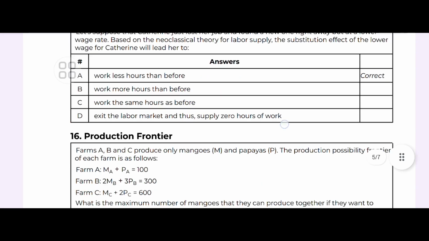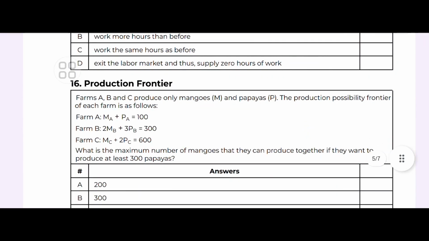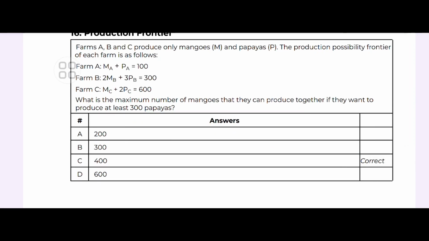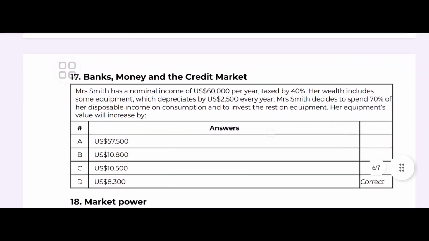Farms A, B, and C only produce mango and papaya, with the production possibility frontier given for Farm A, Farm B, and Farm C. Now what is the maximum number of mangoes that they can produce together if they want to produce at least 300 papayas? If you consider that production possibility frontier and allocate them, you can see the maximum number will be 400. Do that and show me, and I will tell you whether you are doing it the correct way or not.